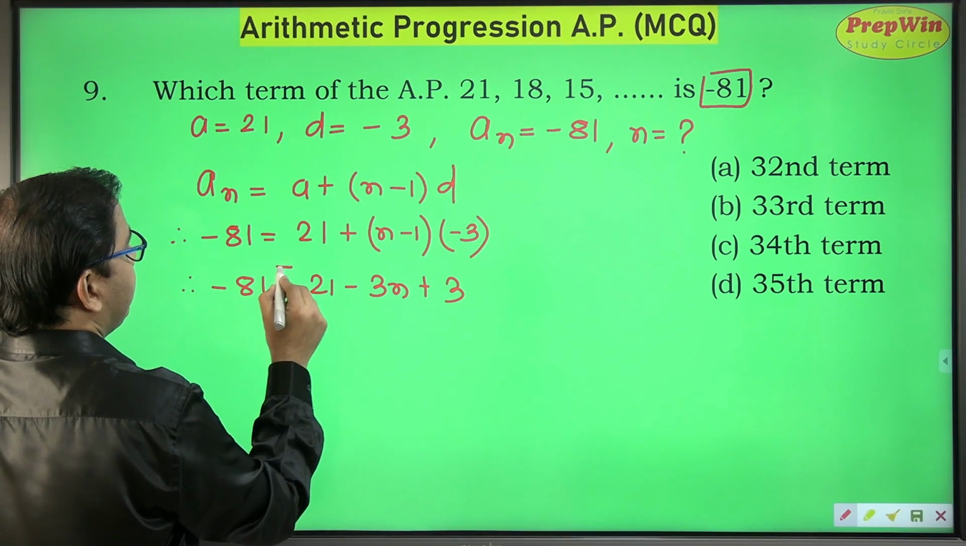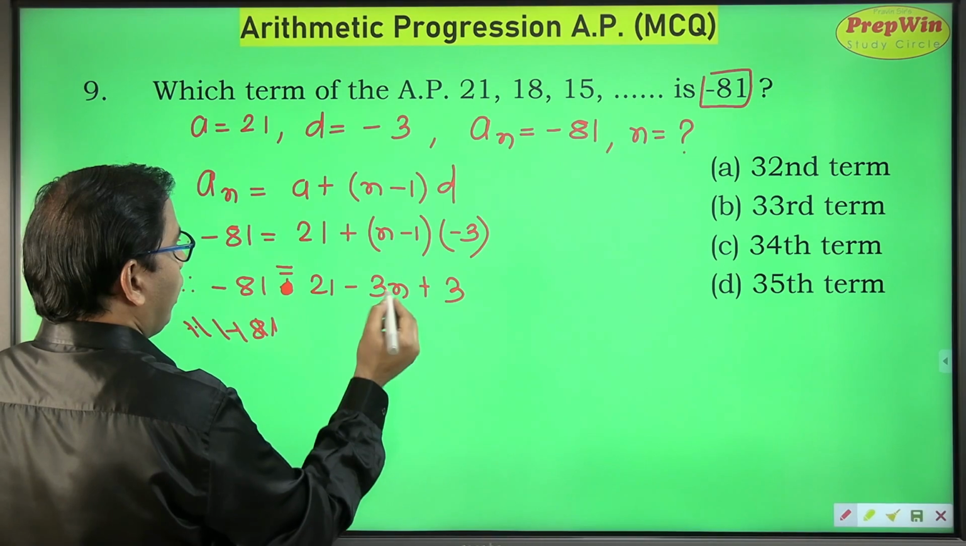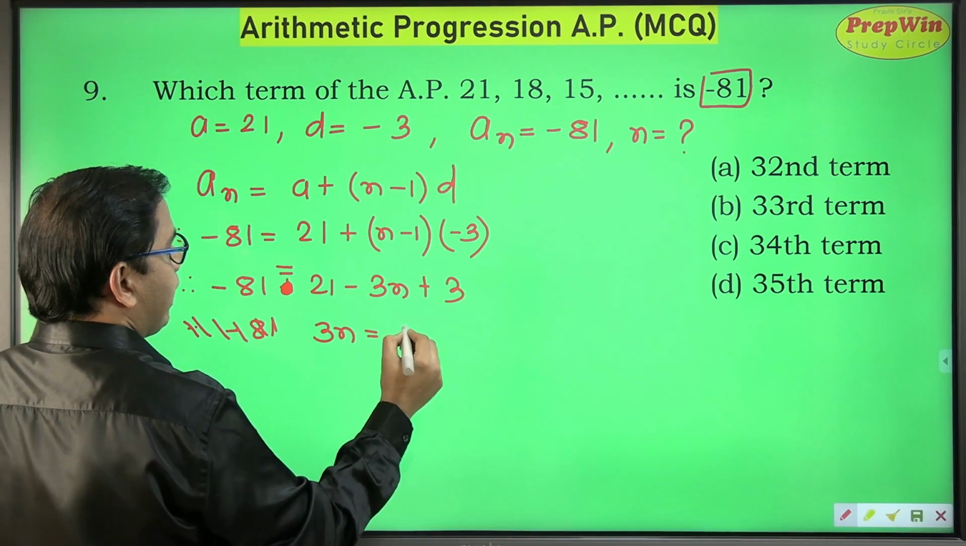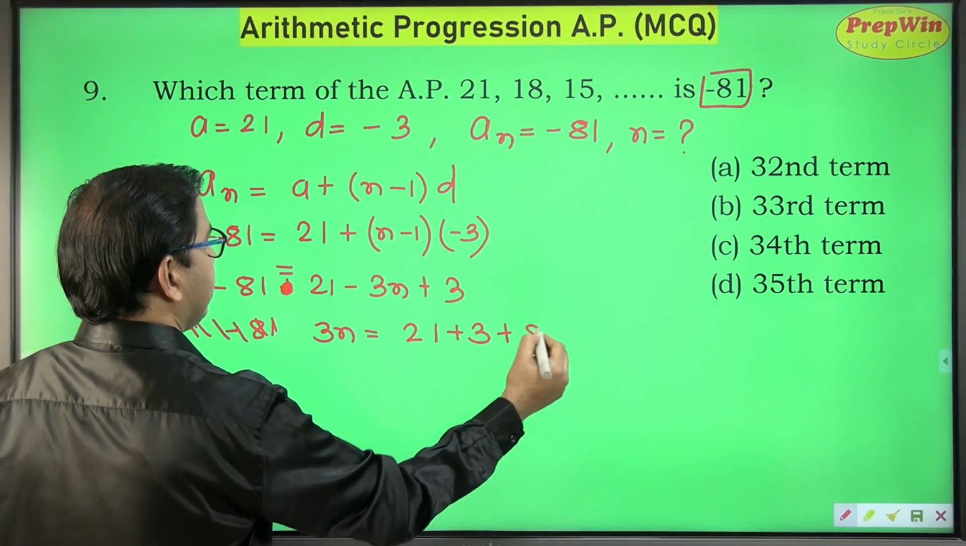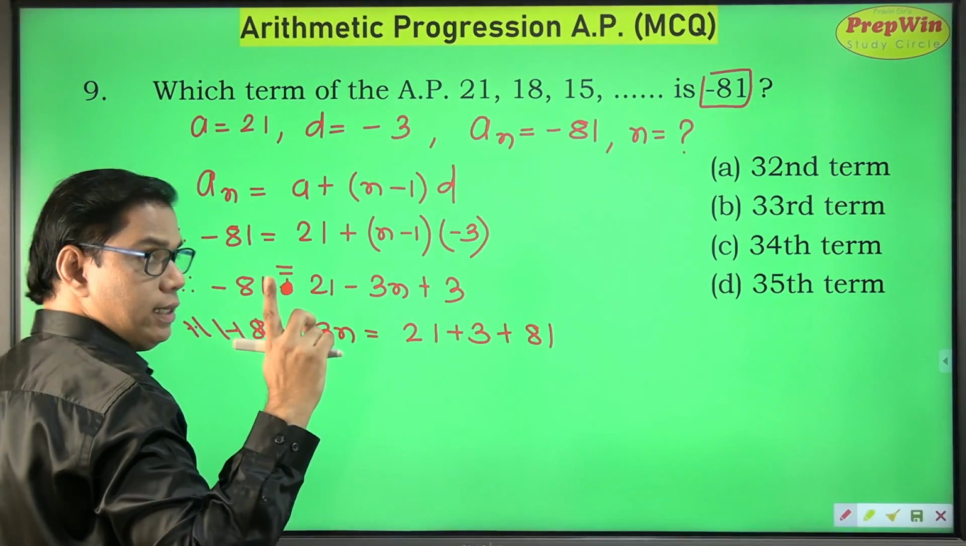Here it is equal to. Therefore minus 81. What I will do is I will take 3n on the left hand side, and right hand side is 21 plus 3 plus 81 minus n. 81 goes to other side and becomes plus 81.